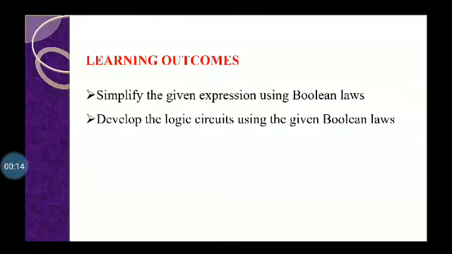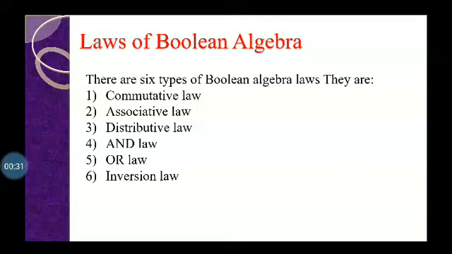In this lecture, the learning outcome is: after watching this video, the learner will be able to simplify the given expression using the Boolean laws and develop the logic circuit using the given Boolean laws. Now, these are the Boolean laws. There are 6 types of Boolean algebra laws: first is the commutative law, associative law, distributive law, AND law, OR law, and inverse law.